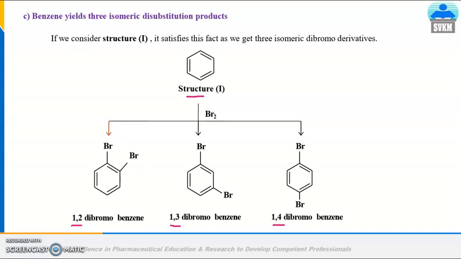This means that structure 1 satisfies the fact that benzene yields 3 isomeric disubstitution products. So among all the structures, structure 1 satisfies the fact of having the molecular formula C6H6, and the second fact, that on monosubstitution it gives only one product, and on disubstitution it gives us the 3 products.